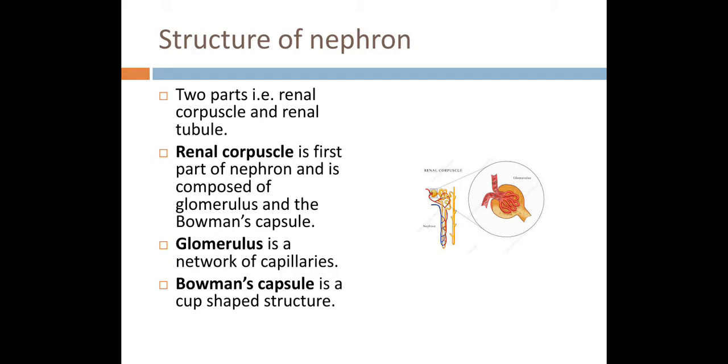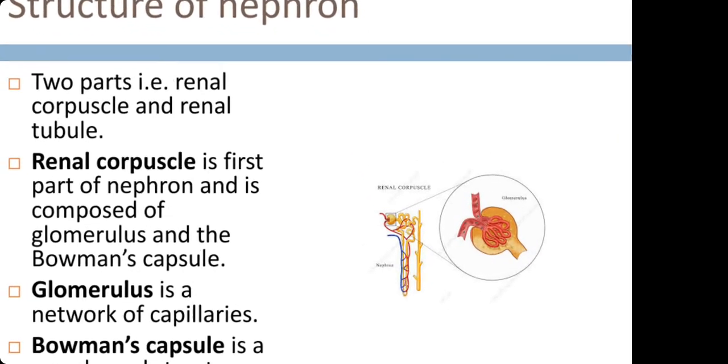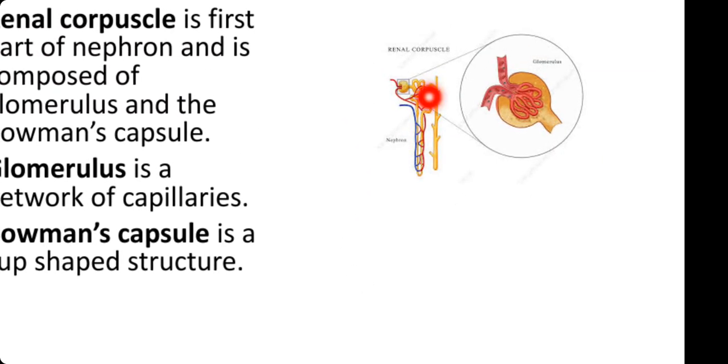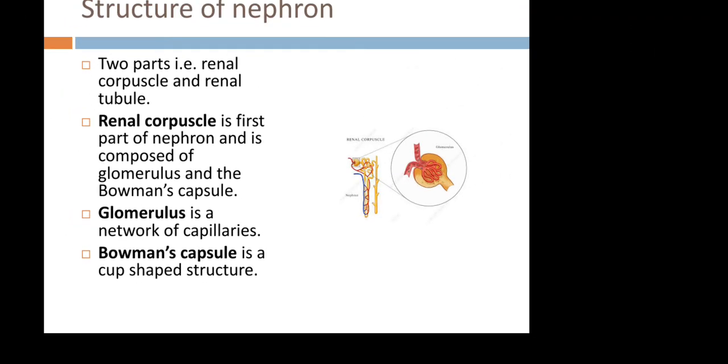Now coming towards structure of nephron, look at the diagram over here. If we look at the nephron, we can see that it is a tubular structure, but this tubular structure can be divided into two regions. The one part which is round like structure is called renal corpuscle, and the other region which is tubular is called renal tubule. You can see the renal corpuscle over here. This renal corpuscle has a cup-shaped structure which encloses a network of blood capillaries called glomerulus. The cup-shaped structure is Bowman's capsule, and this network of blood capillaries is termed as glomerulus.